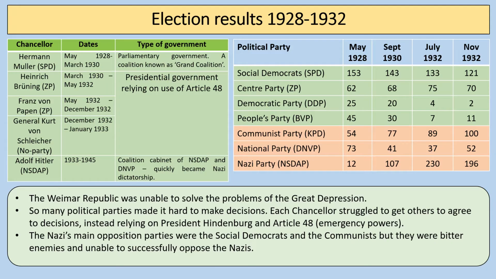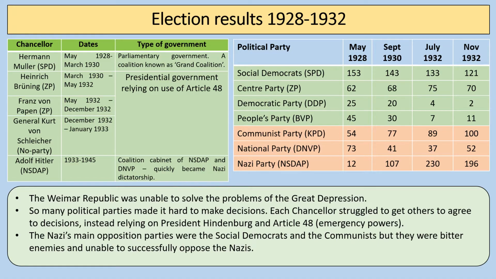So there's a move in the early 1930s to political parties that are unsupportive of the Weimar Republic, and particularly a move to the more extreme political parties. So on the left wing, the Communist Party, and obviously on the right wing, the Nazi Party. So you can see the Communists in May 1928 had 54 seats, and that moves up to 100 in November 1932.